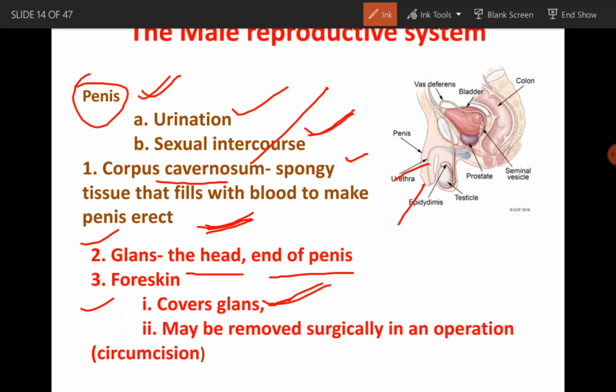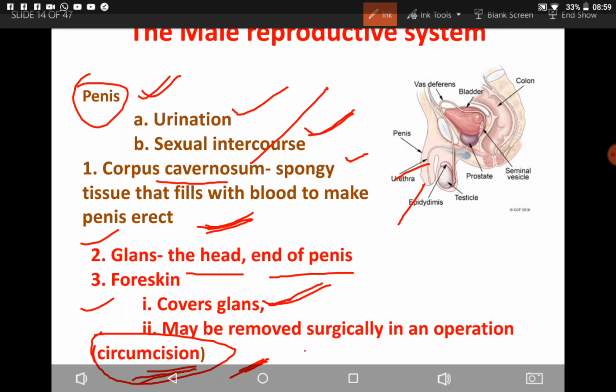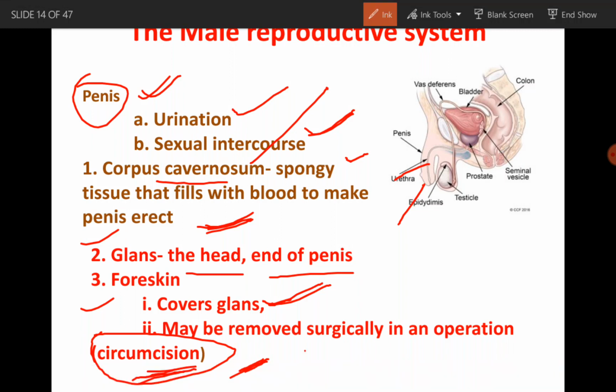Okay, glans, the head end of the penis, the anterior part of the penis, is called glans. And the foreskin, the skin which covers the glans, that particular part is called foreskin.